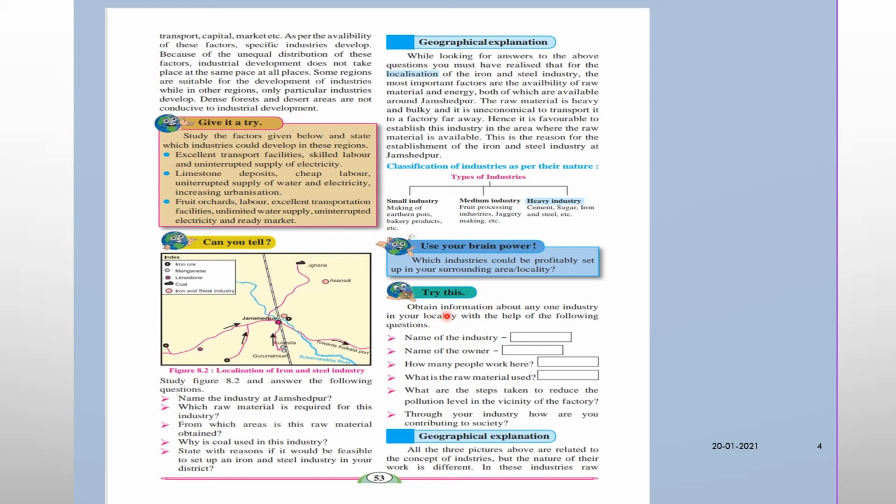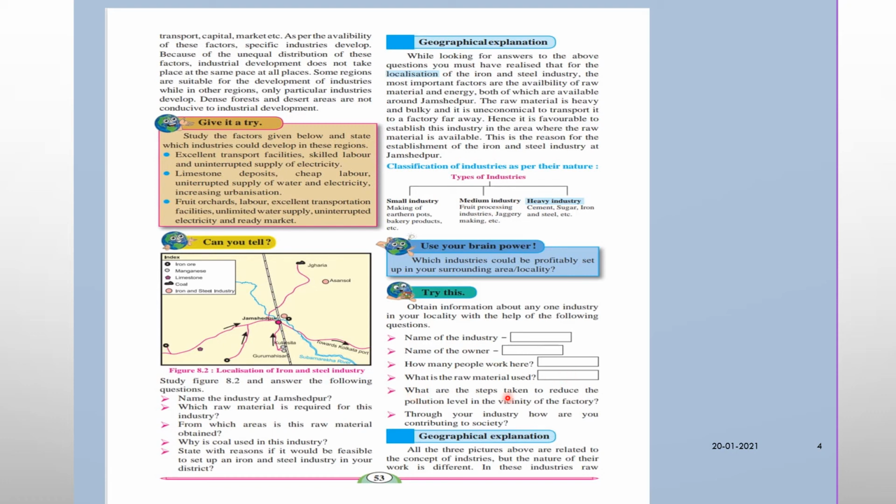here, try this related. This is for homework. Obtain information about any one industry in your locality with the help of the following questions. First question, name of the industry. You can write the name of the owner, for example, any person's name, you please write there. How many people work there? 10, 12, 15, 100, whatever.